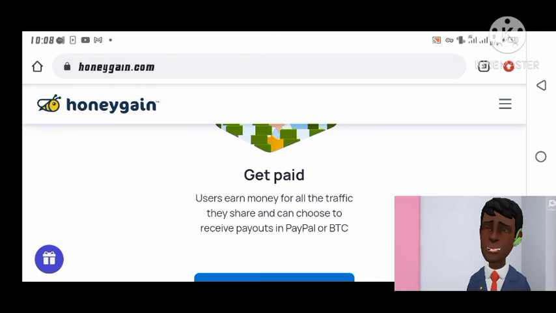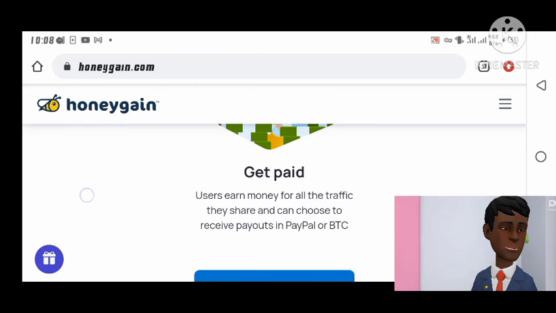Get paid. Users earn money for all the traffic they share, and can choose to receive payouts in PayPal or BTC.